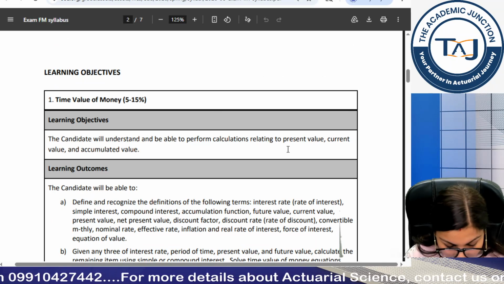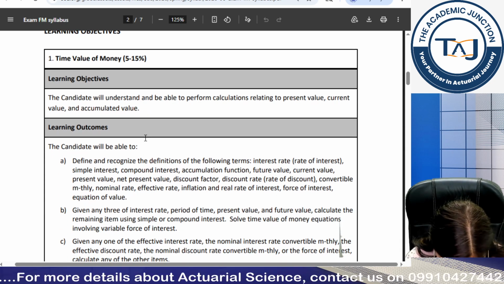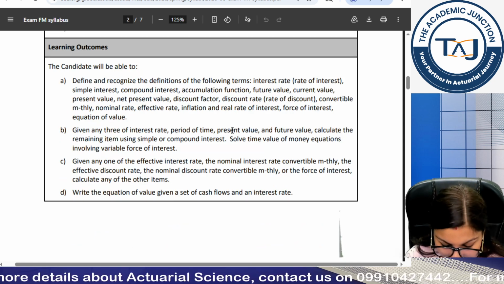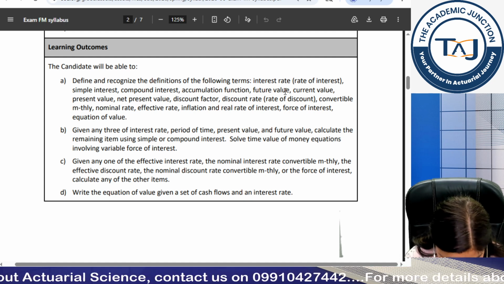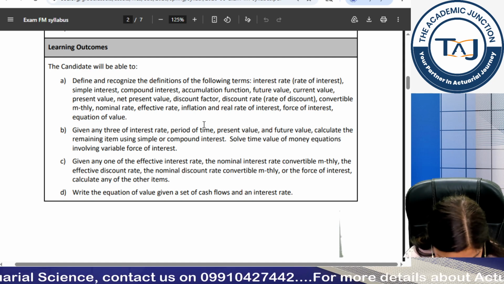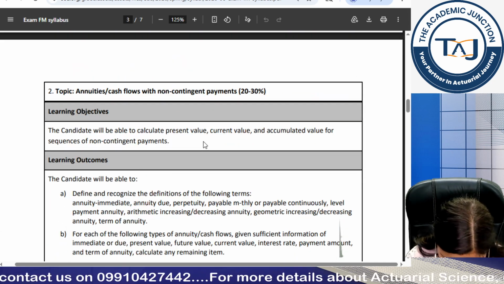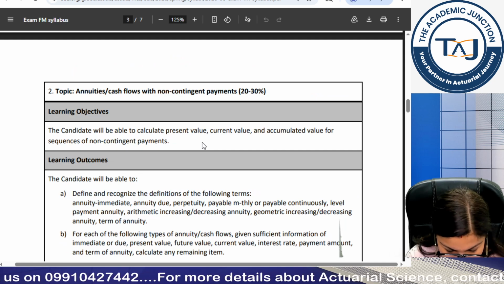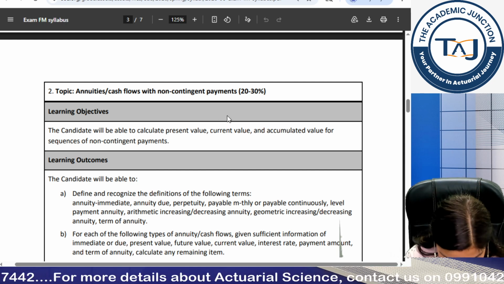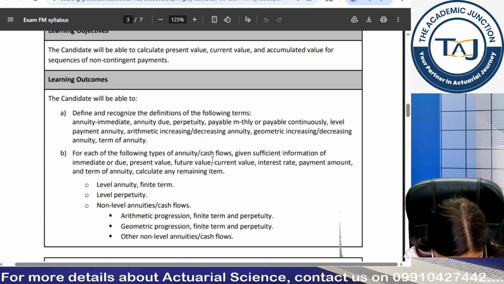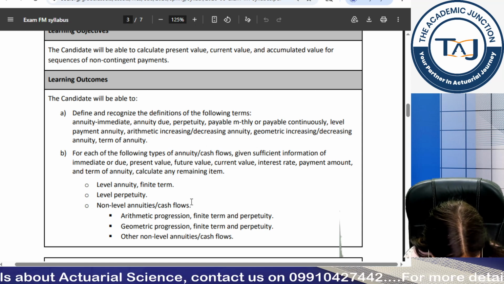Now see the syllabus. It goes around time value of money. 5 to 15% is based on time value of money, and in it you will be asked questions related to interest rate, simple interest, compound interest, future value, present value, and interest rate calculations using simple interest. You are supposed to calculate equation of value. Then another topic which gets tested is annuities, cash flows with non-contingent payments, which forms 20 to 30% of your course, where you will be asked to calculate annuity immediate. You can be asked definitions related to annuity due, perpetuity and cash flows related to the same.